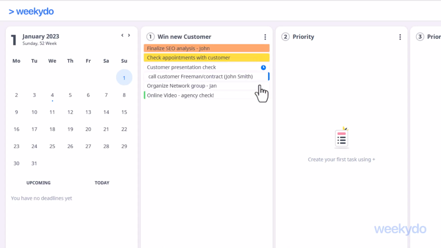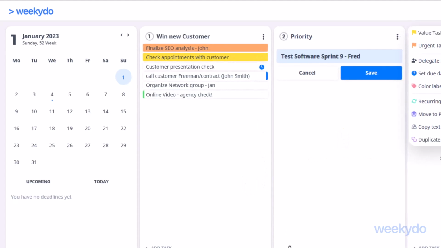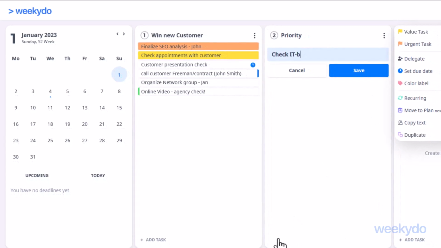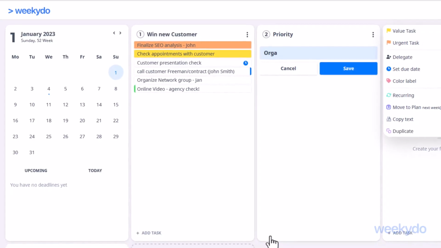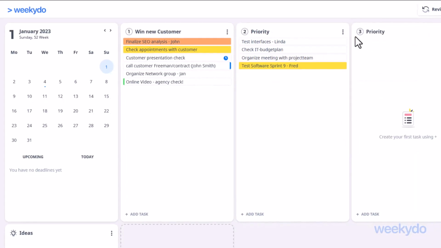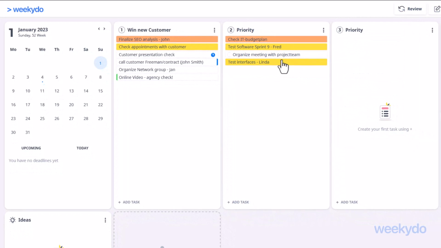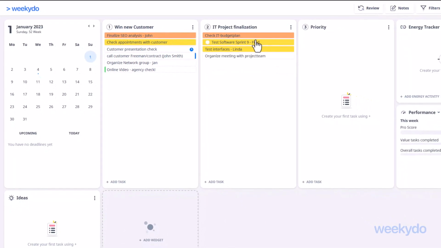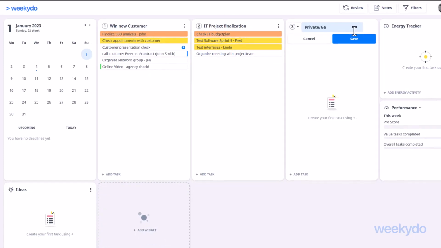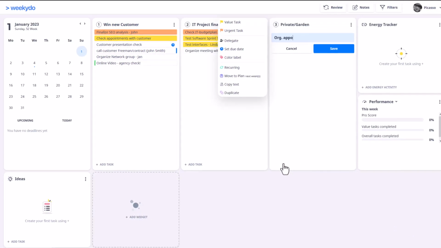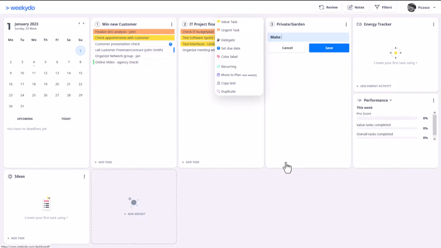Congratulations, you have successfully mastered the first steps, created your first priority, including all required tasks, and can now work on it professionally. The next steps will now build logically upon the previous ones. The best thing to do now is to fill up all the big widgets as it suits you. Just start with your second and third priority. More than 3 at a time is counterproductive and only prevents you from working effectively. That's why Weekydo only has 3 big widgets for your priorities.